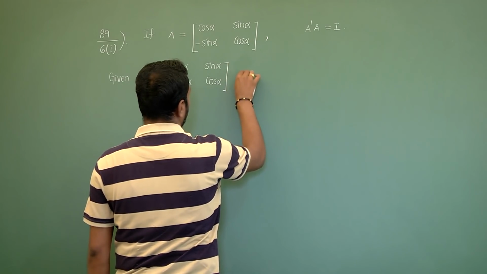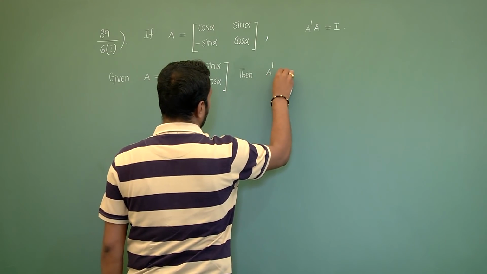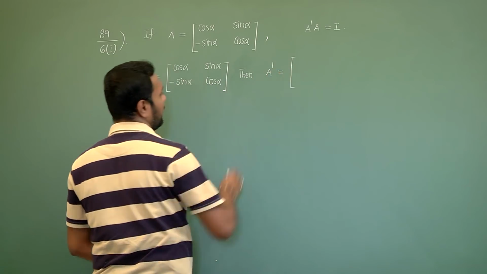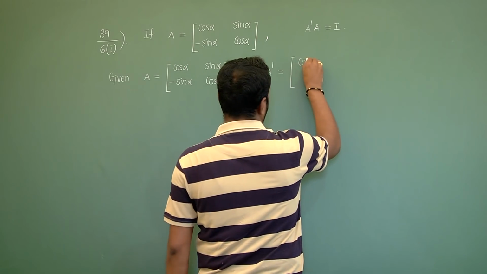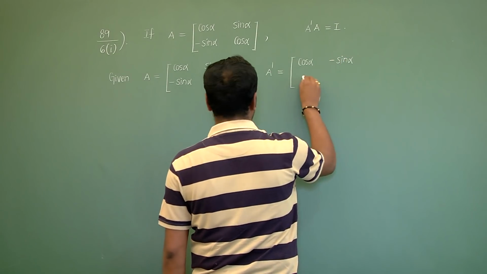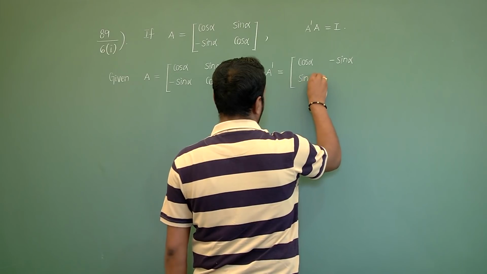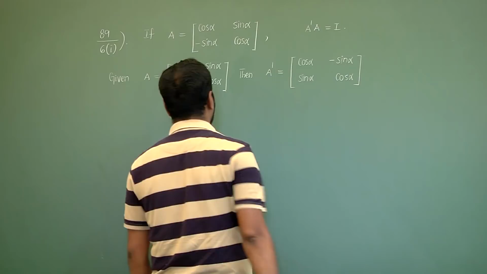Then A dash, if you take the transpose, becomes [cos alpha, minus sin alpha; sin alpha, cos alpha].